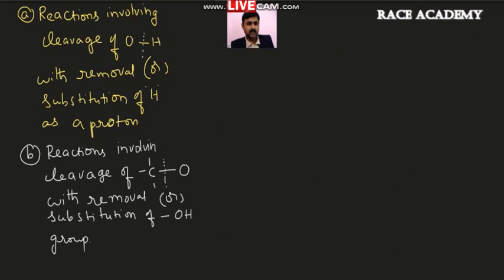Okay, friends, based on the cleavage discussion we have done, OH bond cleavage and CO bond cleavage, we will divide the chemical properties of alcohols into two types. The one type is reactions involving cleavage of the OH bond, with removal or substitution of hydrogen as a proton. The other type is reactions involving cleavage of the CO bond, with removal or substitution of the OH group present in the alcohol. Okay, let us move on to the first case.